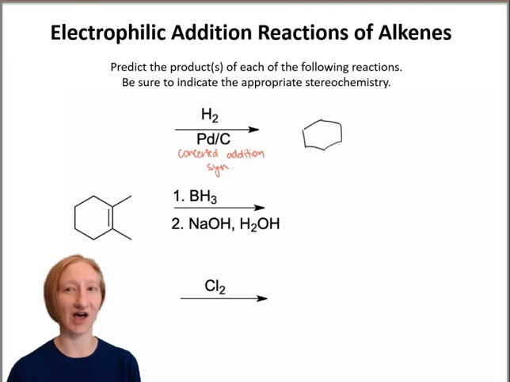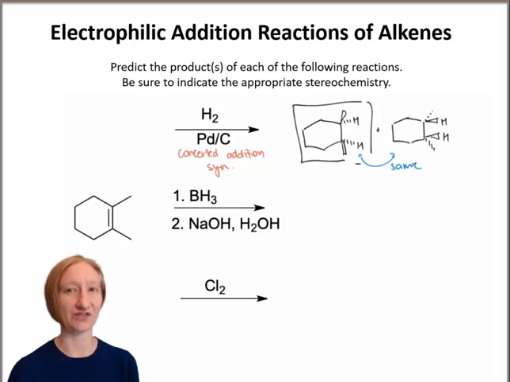They can add to the top or bottom face of the alkene, so we'll draw both products. Then, looking at the two products we drew, we see that they're identical. So we form only one product in this case, the alkane with syn addition of the hydrogens.